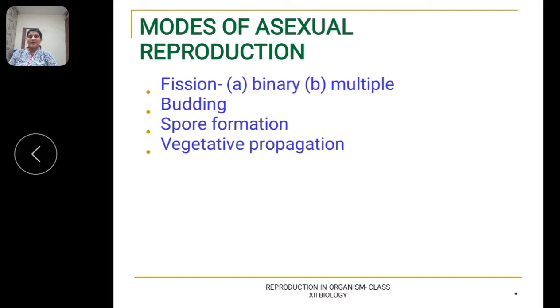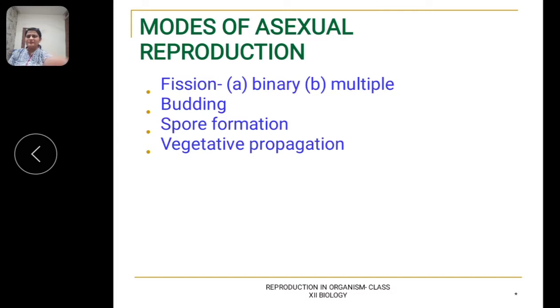As you have already studied in 10th class, it is a process which occurs in two steps. The first step is karyokinesis and the second step is cytokinesis, where karyokinesis is division of the nucleus and cytokinesis is the division of the cytoplasm.